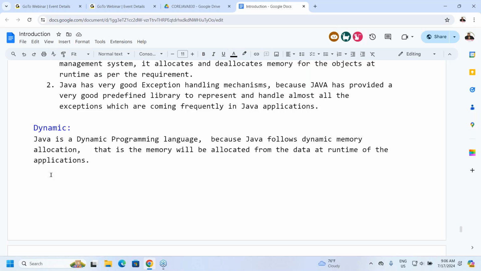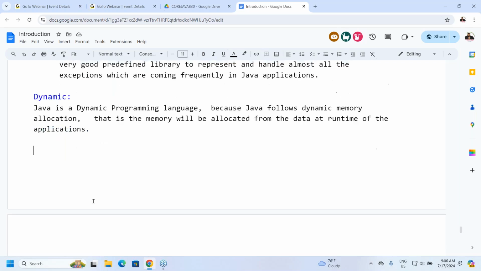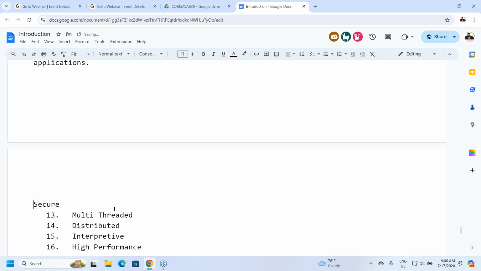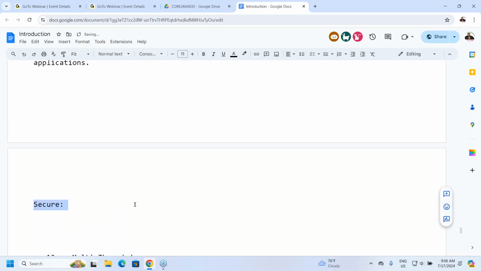In simple words, if you want to remember how Java is a dynamic programming language: it follows dynamic memory allocation. What is the meaning of it? Memory allocation is available at runtime, not at compilation time. That's the reason why Java is a dynamic programming language. All of you okay now? Right. Now let me come to the next one. All of you understand it clearly. What is the next one? Secure programming language. Java is a secure programming language. But how can you say that Java is a secure programming language?